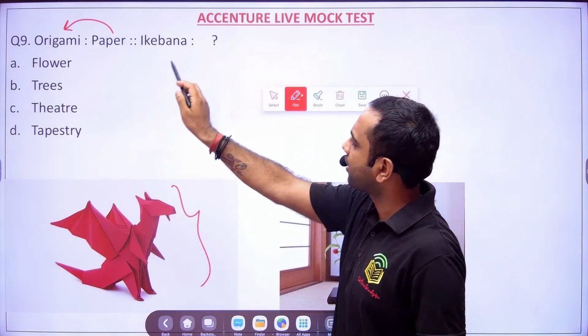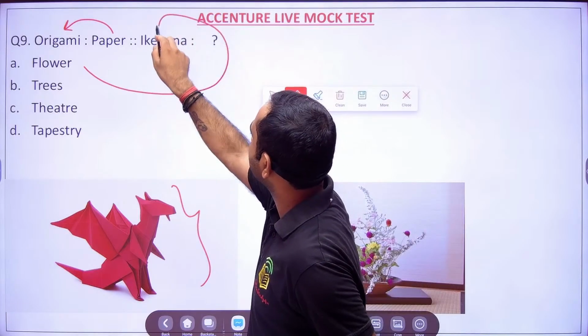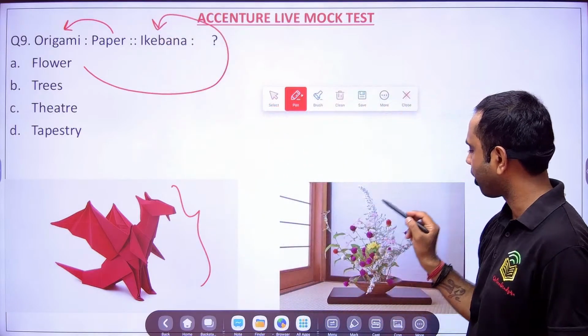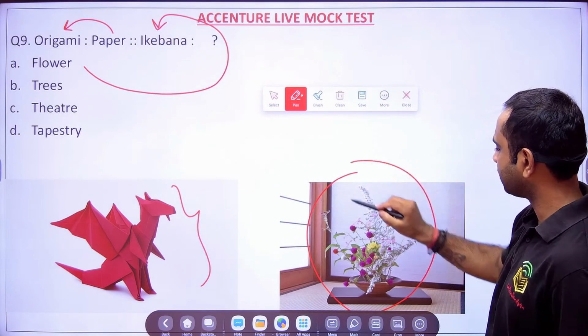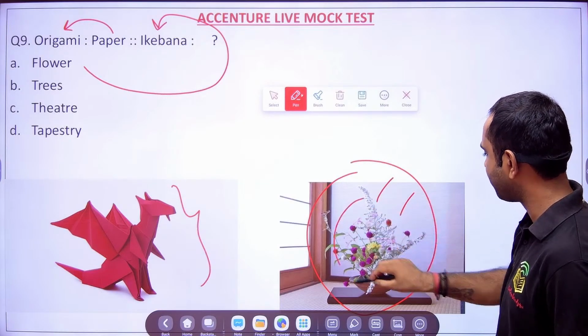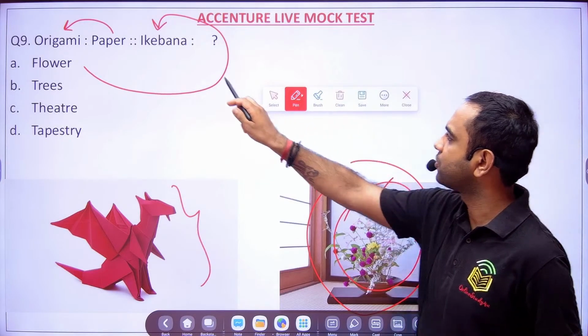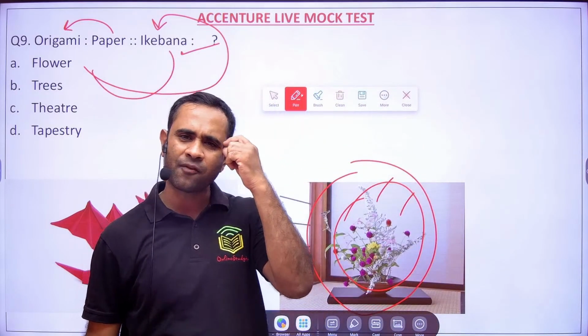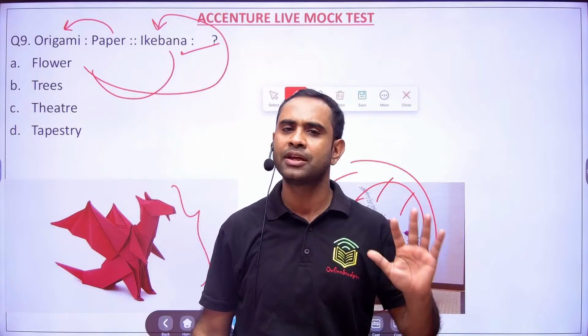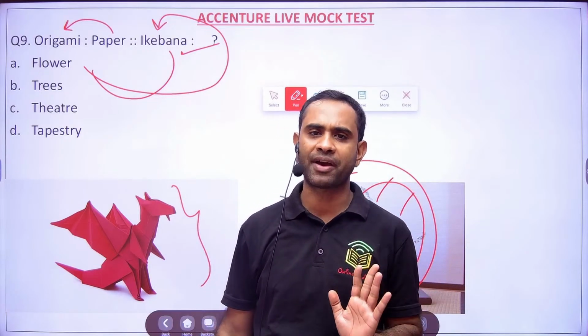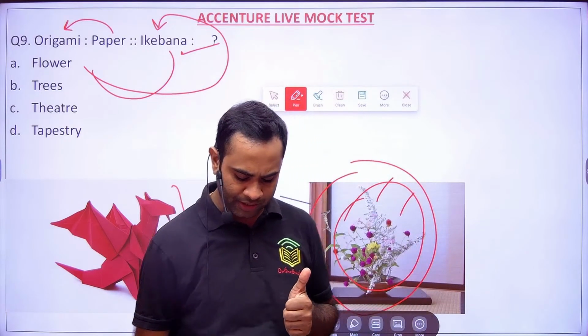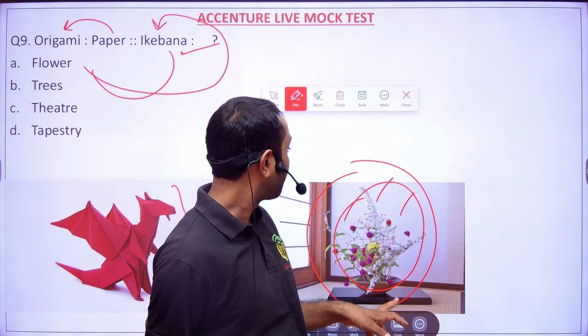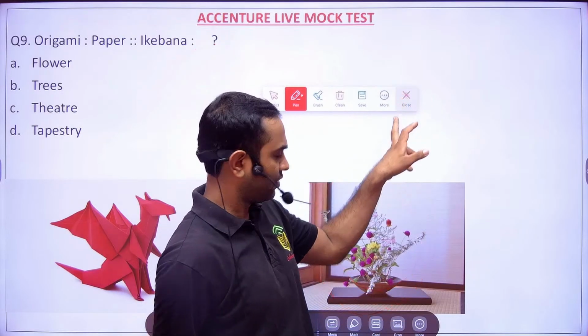Then what is ikebana? Ikebana is made of flowers. When the leaves and the stems, everything you put together, that becomes your ikebana. So for these kinds of questions you should have prior knowledge, then only you will be able to solve. Otherwise, it will be difficult in the examination. So it is flowers, not B.